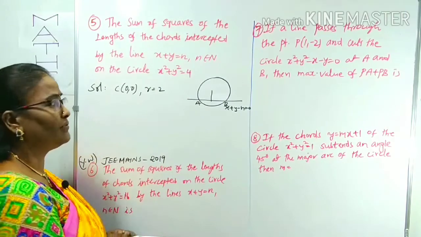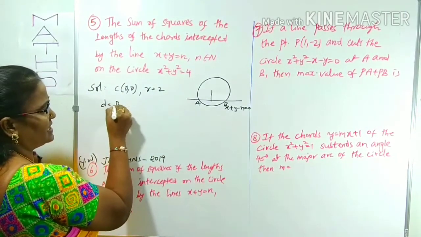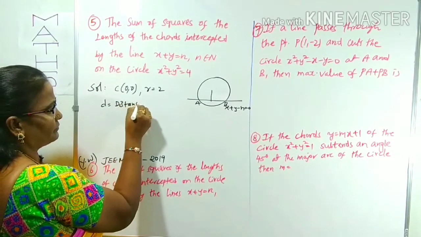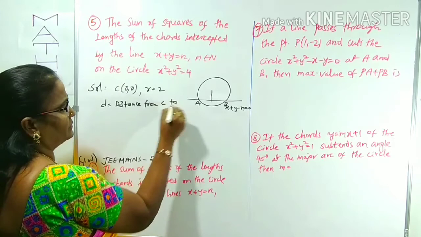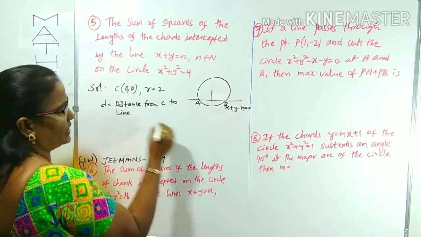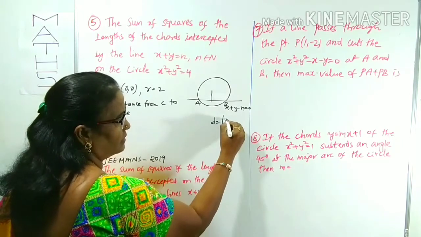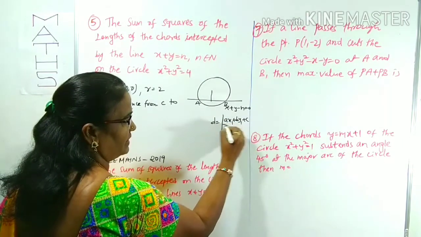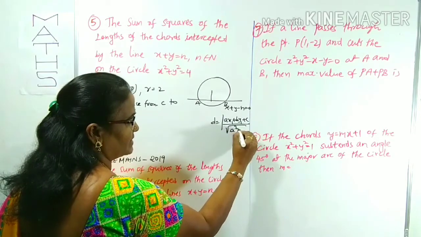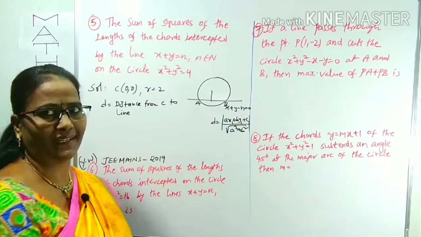To find the length of the chord, we need d also. d is simply the distance from the center C to the line. According to the perpendicular distance formula, it is mod of ax1 plus by1 plus c by root over a square plus b square. We can use this formula, which is from the straight line chapter.